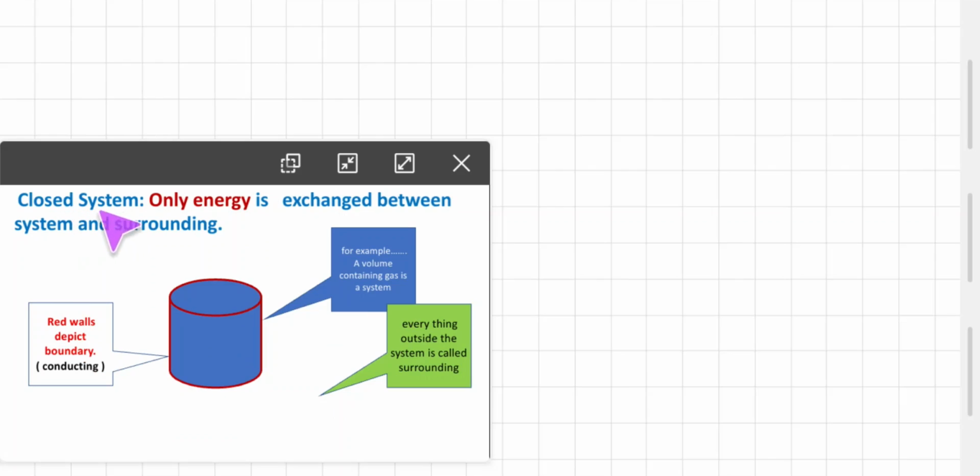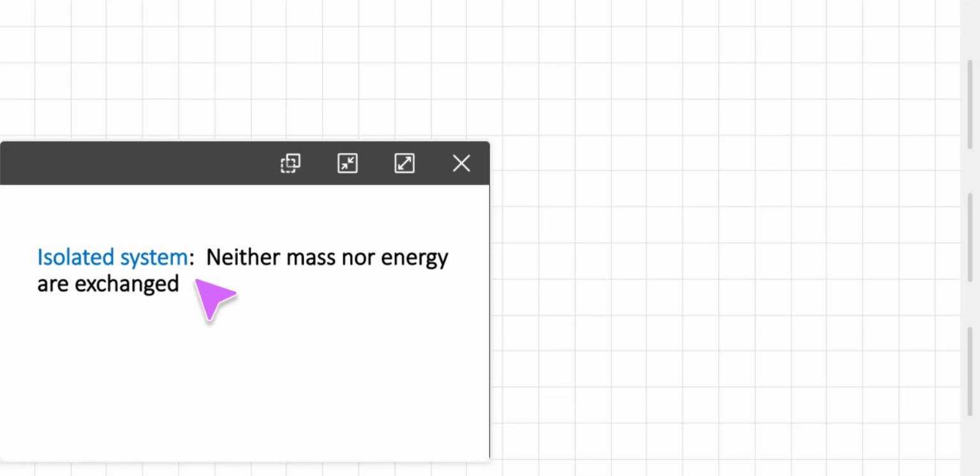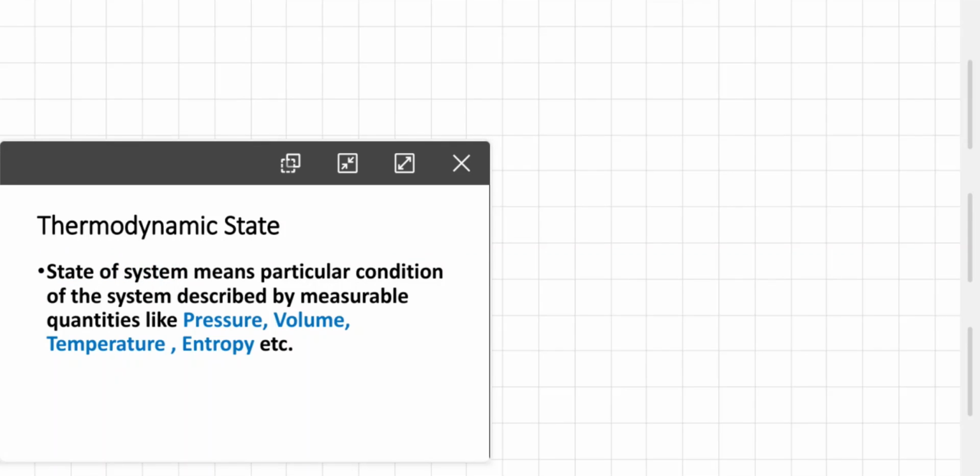Second, we know the closed system, where only energy is exchanged between system and surrounding. Remember that no mass is exchanged. So here, only energy can be transferred from surrounding to system or system to surrounding. That kind of system is called a closed system. And remember, in a closed system no matter is exchanged. And the third one is the isolated system, where neither mass nor energy is exchanged.